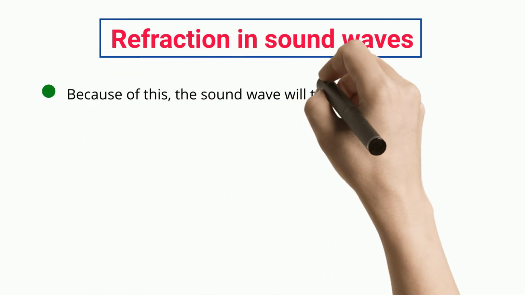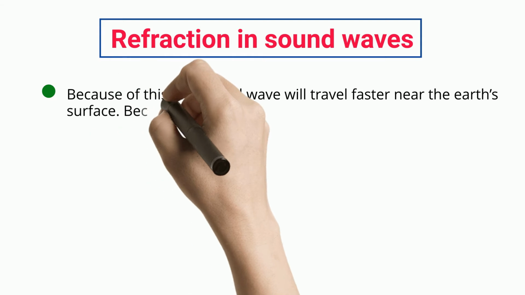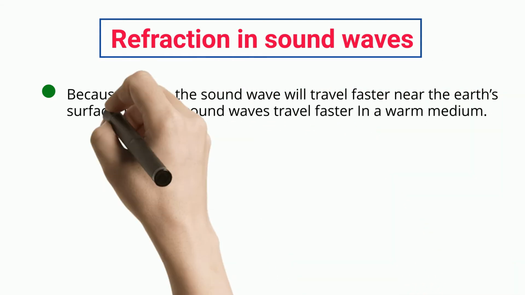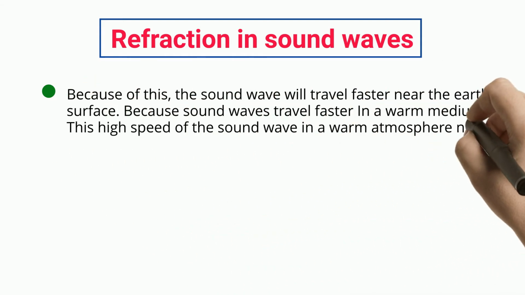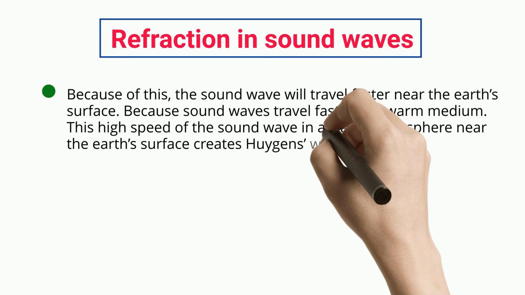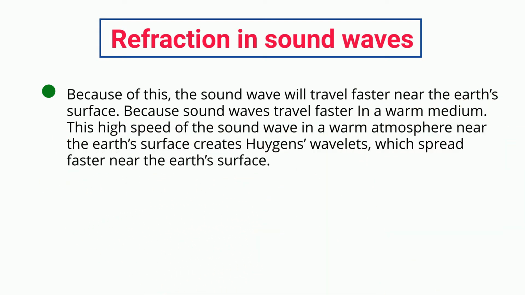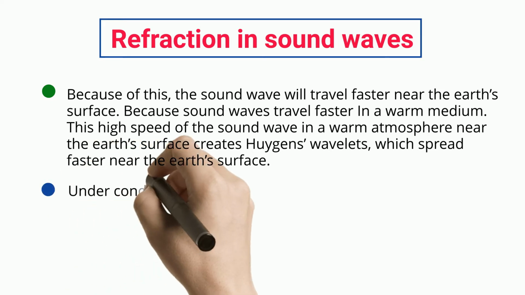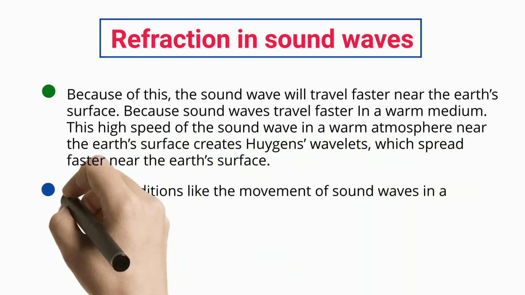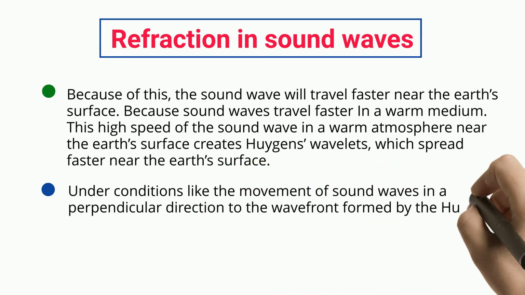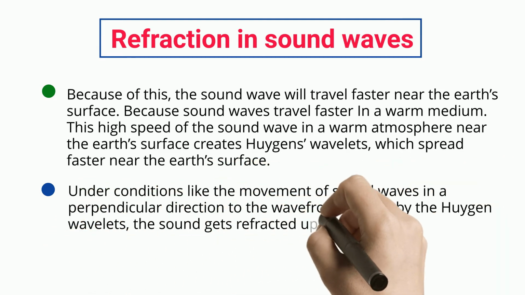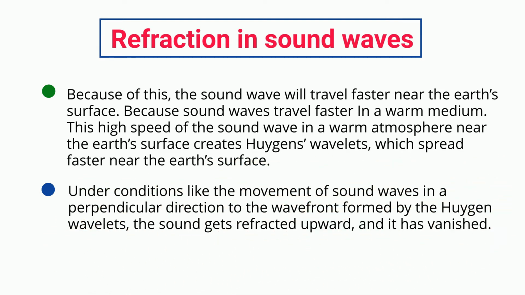Because of this, the sound wave will travel faster near the Earth's surface, because sound waves travel faster in a warm medium. This high speed of the sound wave in a warm atmosphere near the Earth's surface creates Huygens wavelets, which spread faster near the Earth's surface. Under conditions like the movement of sound waves in a perpendicular direction to the wavefront formed by the Huygens wavelets, the sound gets refracted upward, and it has vanished.